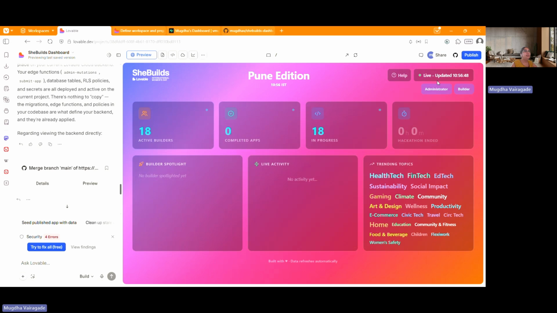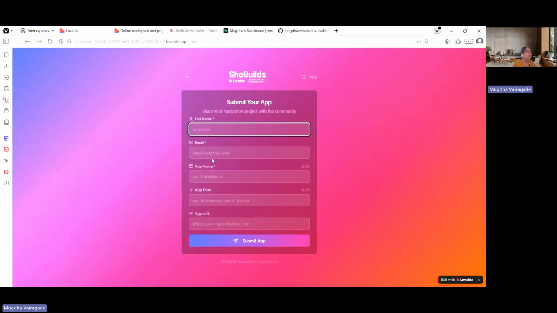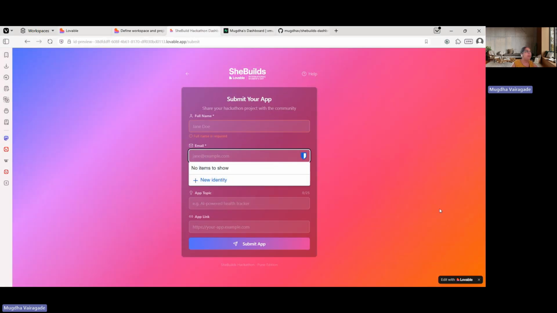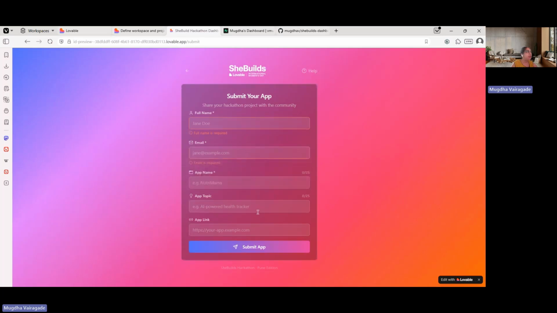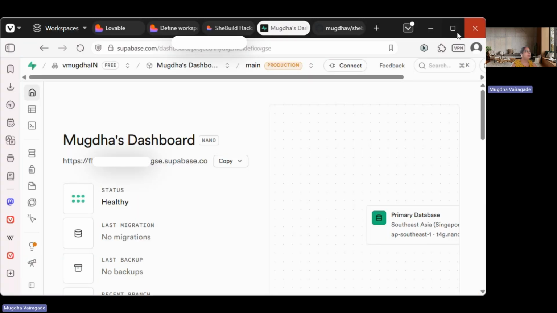For example, in case of builders, we need to store the people who are providing their names, email, app information, and app topics, app link. So that needs to go somewhere, right? So for that, we need a database. So here is our database.